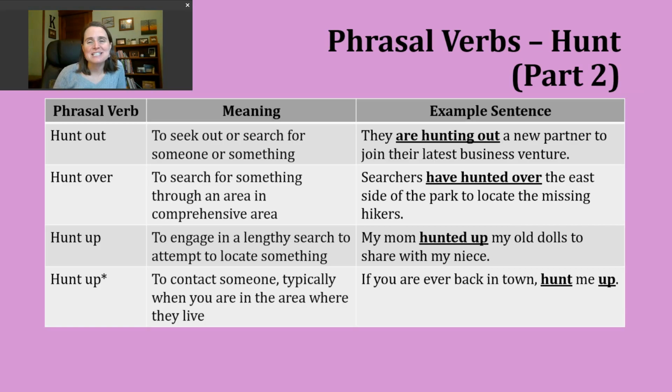An example of this might be, searchers have hunted over the east side of the park to locate the missing hikers. Here's an example of a present perfect sentence. And again, they're describing, right, one piece of that larger area. Maybe this is a huge state park or national park. And we have multiple hikers here that are missing.